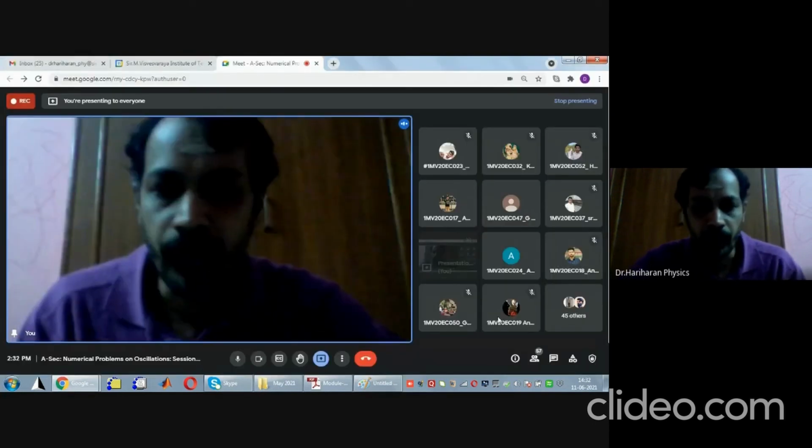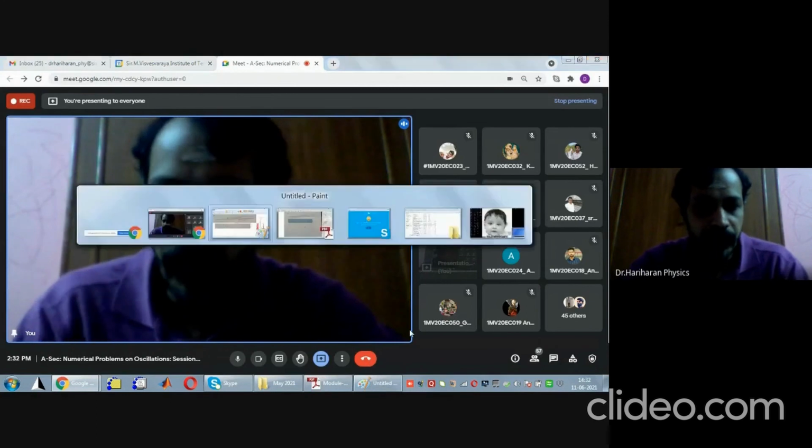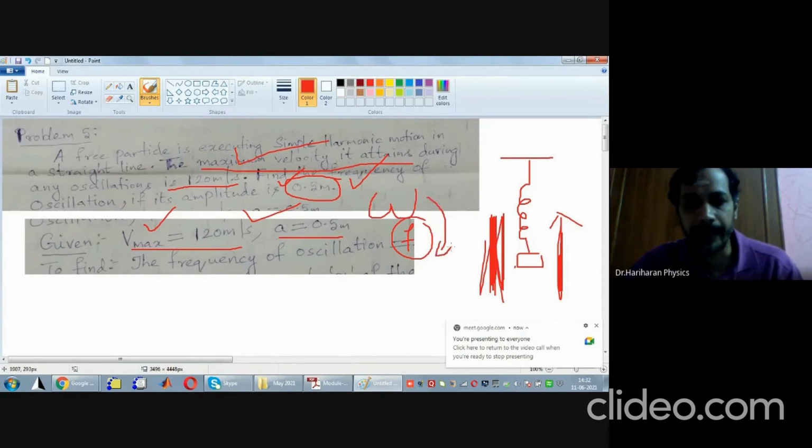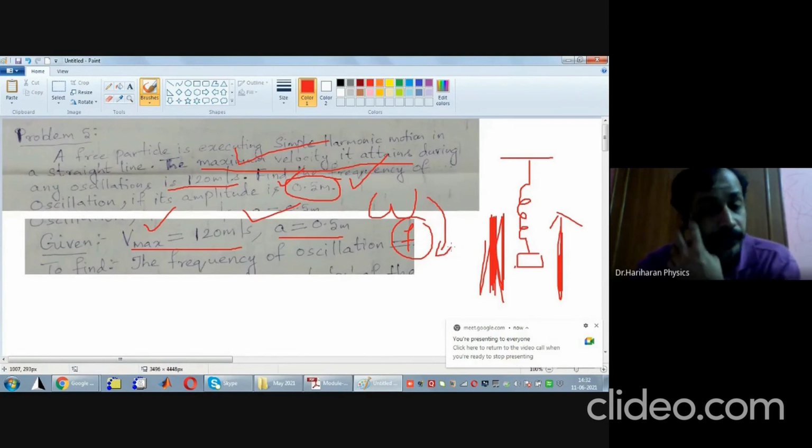Okay, so what is that? Once you know the displacement, differentiate it, you can find velocity. Once velocity is done, if you are able to find omega, then f can be evaluated. Therefore, let us focus on how it can be done in terms of the given specifications of the problem.